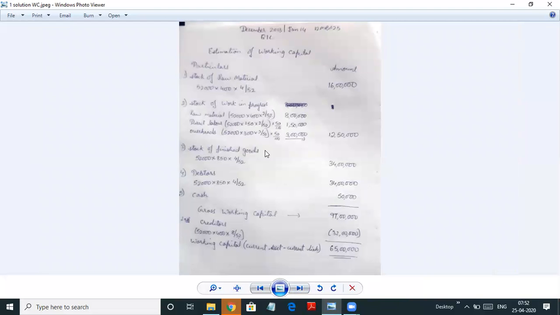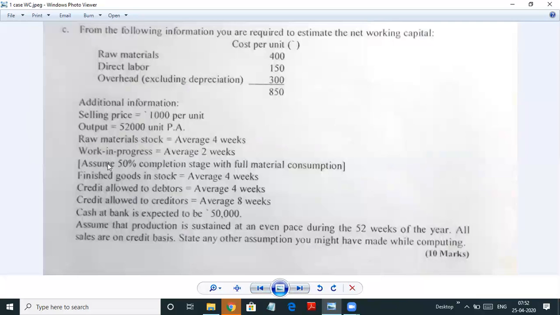Now stock of work in progress, as told in the problem, is at 50% completion stage. You should take raw material full, but the other two expenses at 50%. So all the three will come in work in progress, because work in progress means we are still working on it. You have already put in the raw materials, the laborer is working in the factory, and all other overhead expenses are also being incurred. Overhead expenses like electricity charges, then you might have land rent, building rent, all these are basically overhead expenses which are being incurred when we are doing work in progress. The work is still going on.